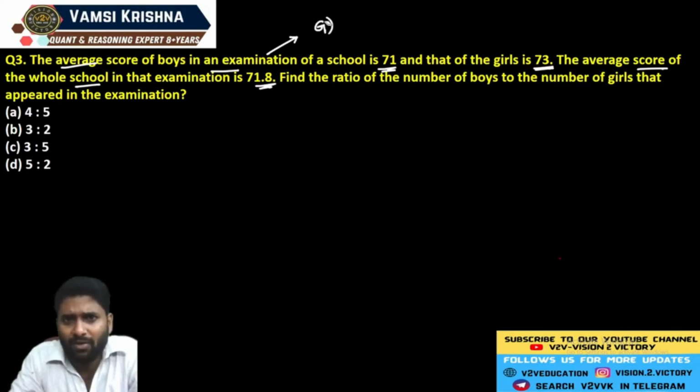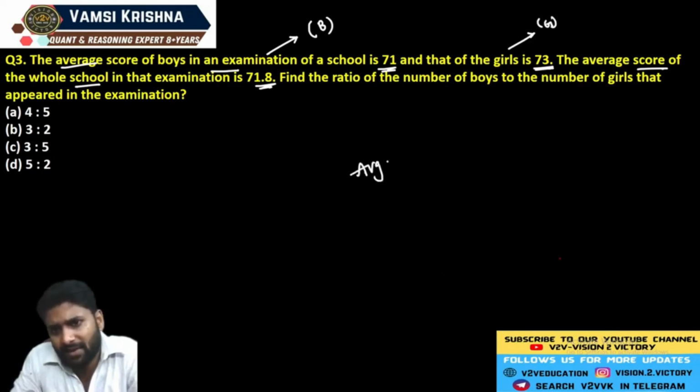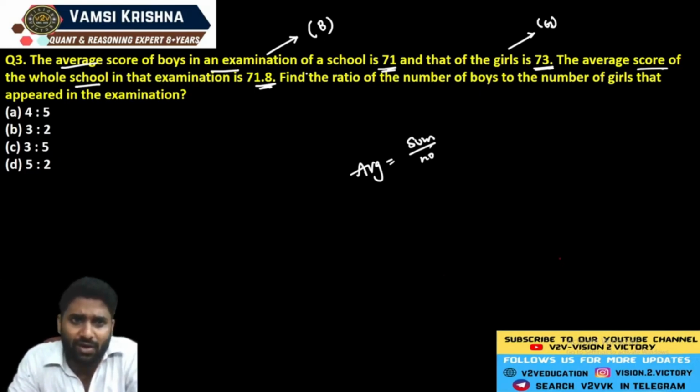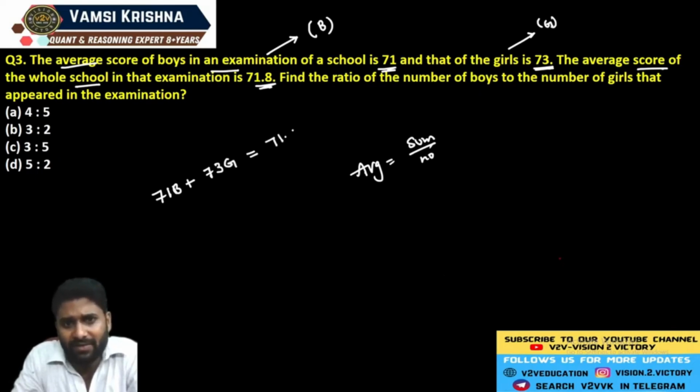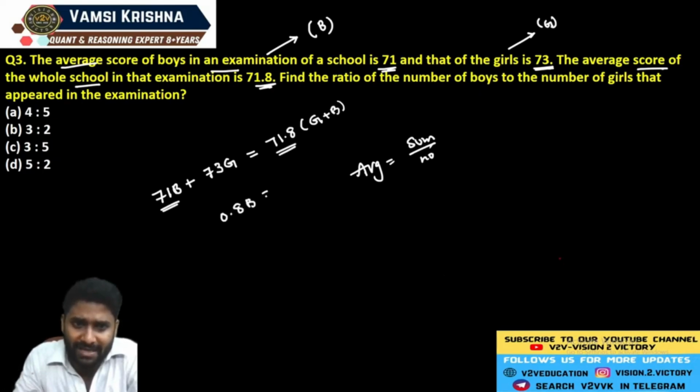So I just consider the number of boys in the school is exactly equal to B, girls is G. And you know the concept of average. Average is the sum of observations divided by the number of observations. Now, the average score of boys in the examination is 71, so the sum is exactly equal to 71B. And girls is 73, strength is G, so 73G, which is exactly equal to the overall average they gave as 71.8, and the overall strength is G plus B. Now, 71 and 71.8, it's a value of 0.8 times boys is exactly equal to 1.2 times girls. Now just identify the ratio of boys to the girls.